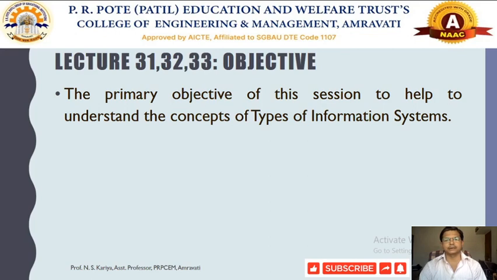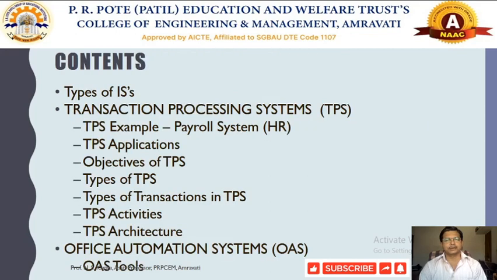Depending on the nature of work performed, we are going to analyze the different types of work environment, and under which type of system it would be more feasible to work, so as to perform specific kinds of tasks. So the contents of today's session are types of information system.